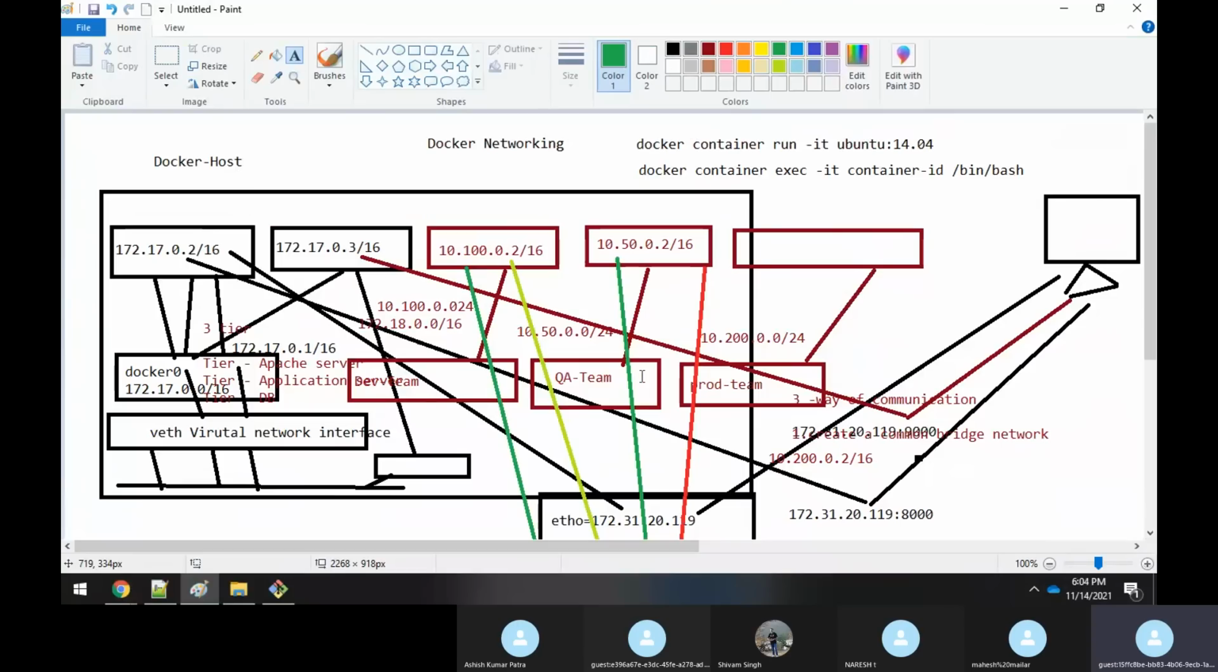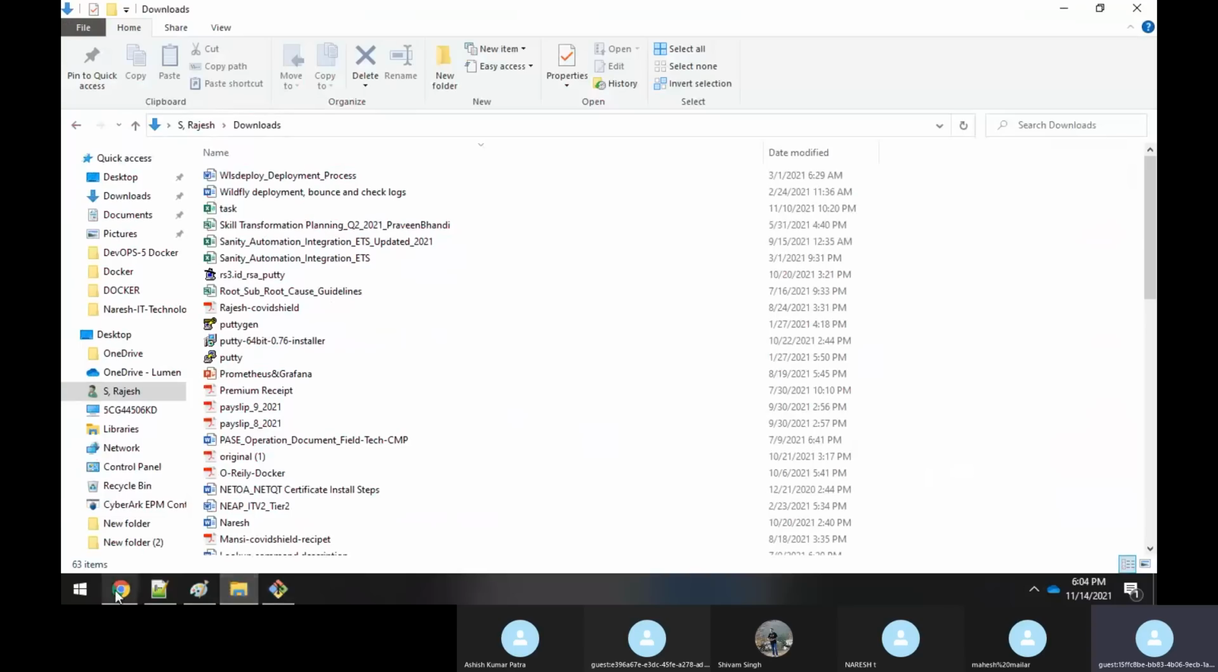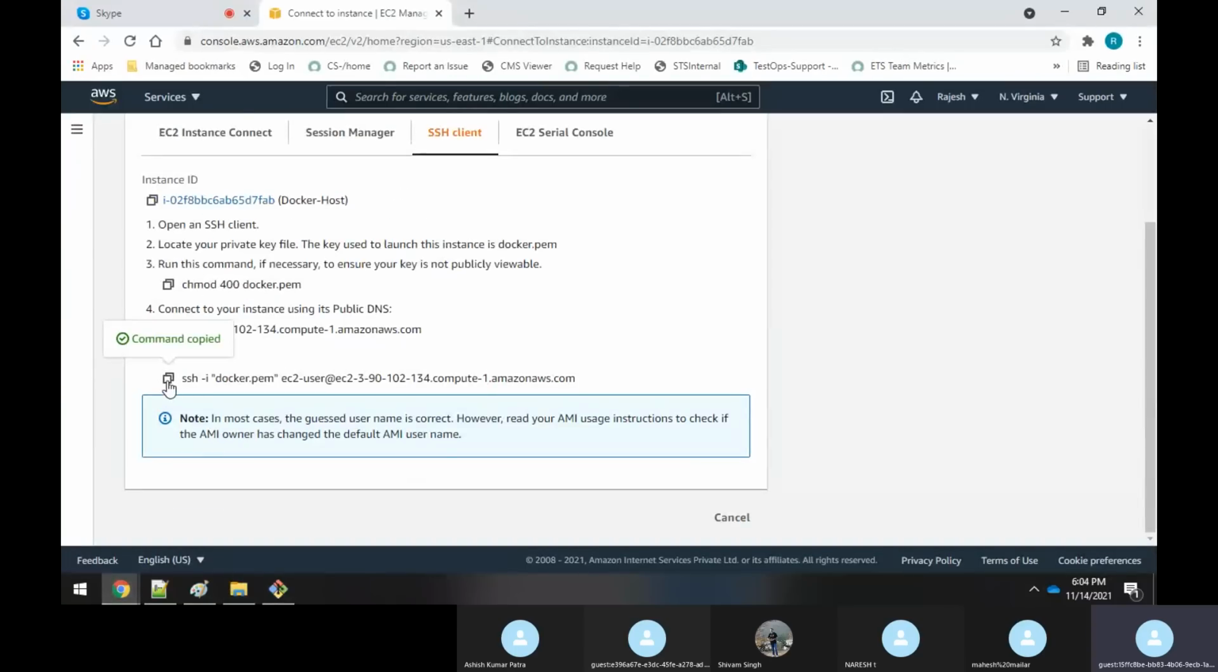Now let us see practically how we can do this and understand all these things. For that, I think I need two to three interfaces. I have one terminal. Let me create one more terminal. I need a few terminals actually.